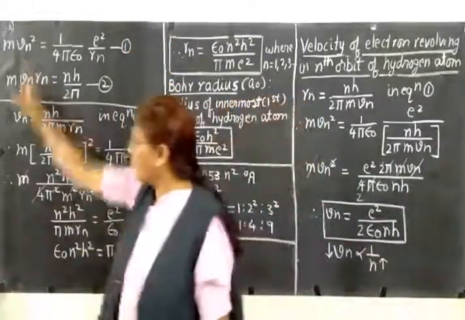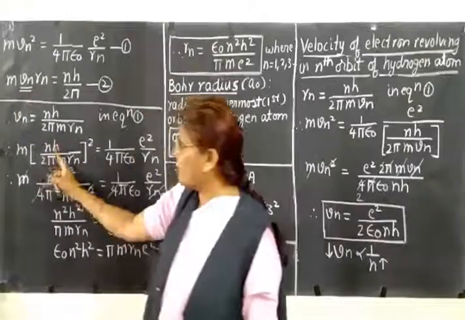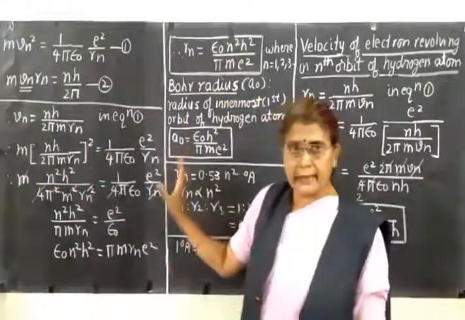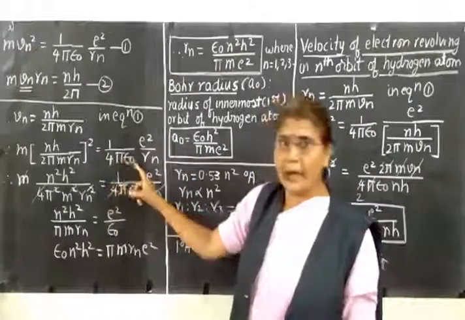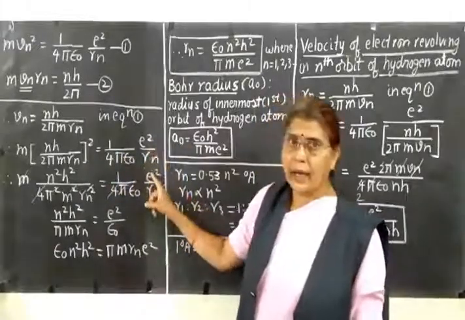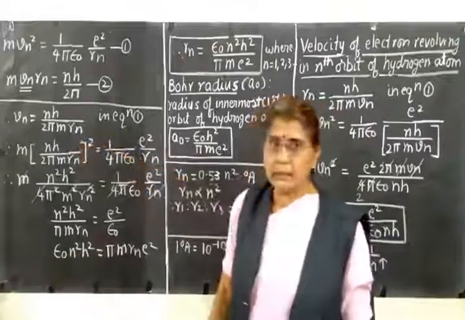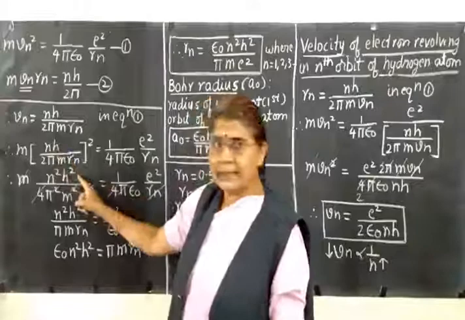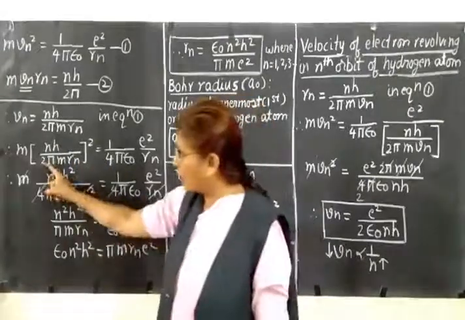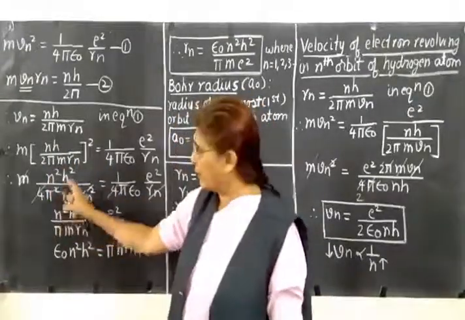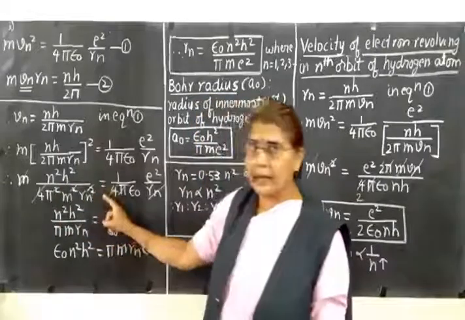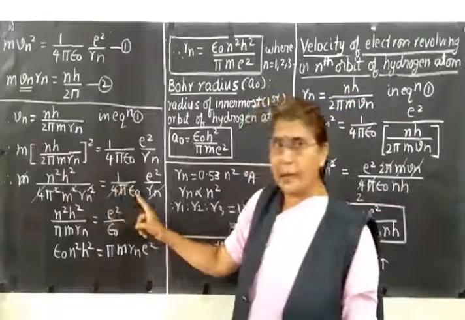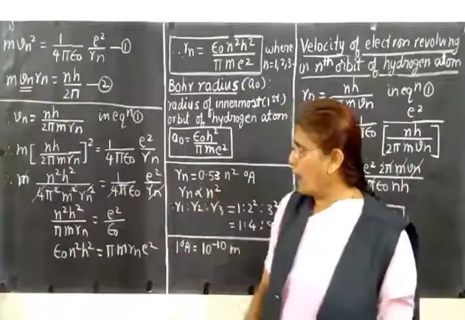So you have m as it is. Vn value is nh upon 2 pi mRn whole square is equal to right hand side as it is, no change, 1 upon 4 pi epsilon 0 e square upon Rn. So square this term, you will have m into n square h square divided by 2 pi square, will be 4 pi square, then mRn square will be m square Rn square is equal to right hand side as it is, 1 upon 4 pi epsilon 0 e square upon Rn.